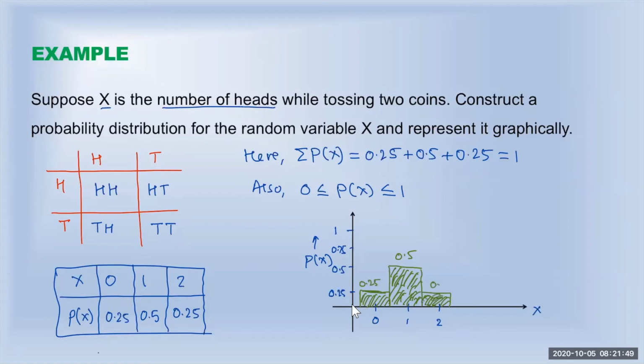This is 0.25. So this is how we can represent the probability distribution graphically, because this graph will tell you whether the distribution is left skewed, right skewed, or normal. In this one, you can see we have the tallest bar in the middle, and we have an equal amount of data on the left and right of that. So the meaning of that is this distribution is a normal probability distribution.